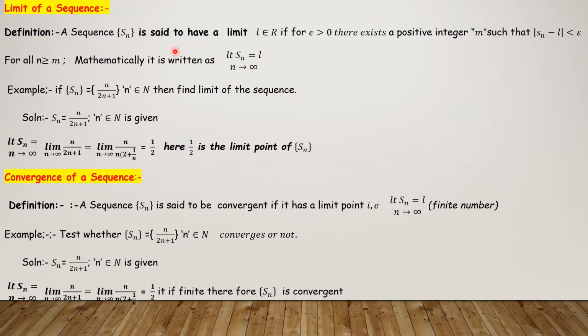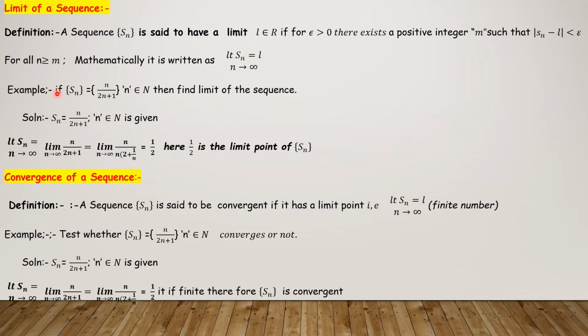This definition is the same as the function definition. There we have f of x, here we have S suffix n. That's all. Here L is called the limit point of the sequence Sn. One example I'll show you.